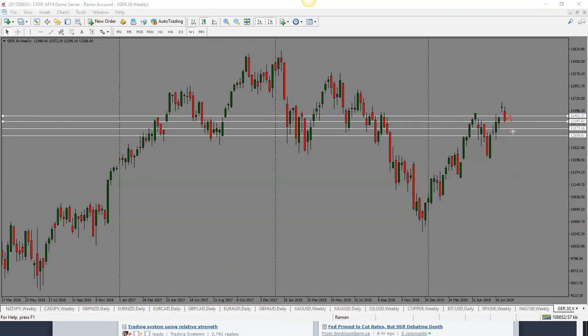And so if ECB starts to, well, they have been talking about interest rate cuts, so not interest rate cuts, but easing of the monetary policy. So if we hear further comments around that, that could cause it to go up. But for now, bias is bearish, 12,200 and then 12,000 are the targets for DAX.